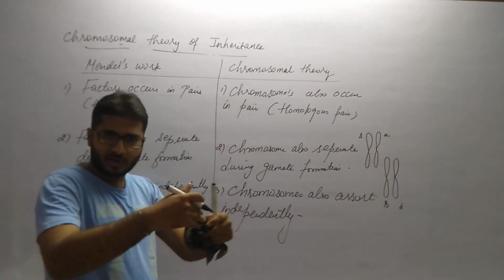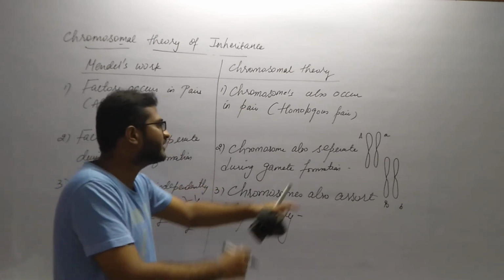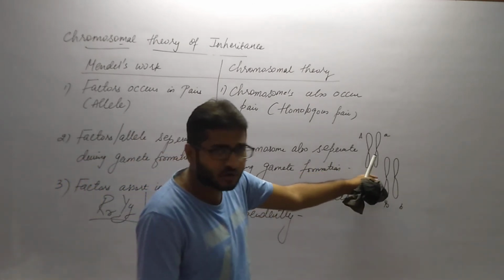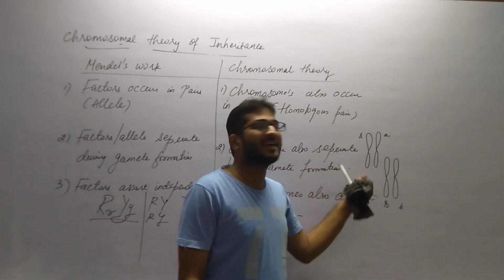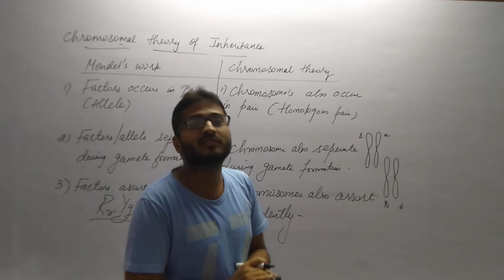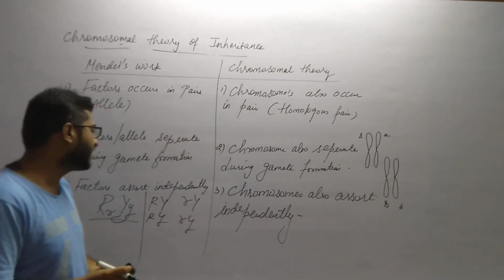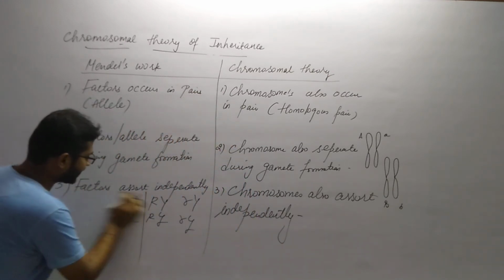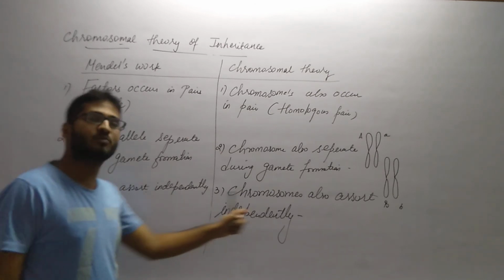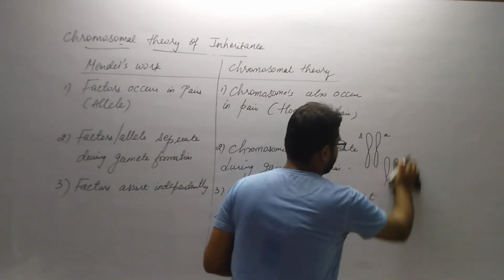If chromosomes separate during cell division, that is meiosis or mitosis, then the factors or genes that they carry will also separate. So this is the third point of the chromosomal theory of inheritance: factors assort independently, and chromosomes also assort independently.